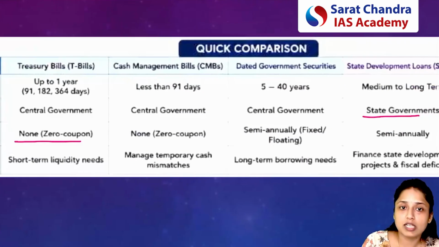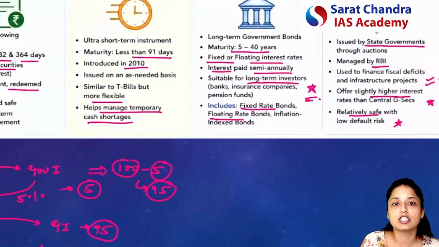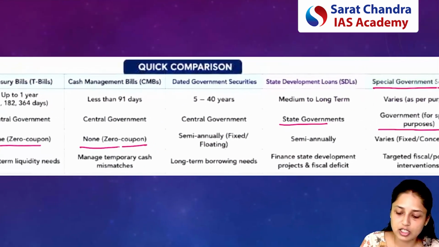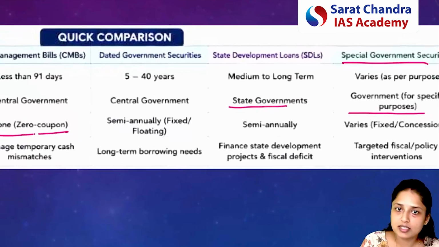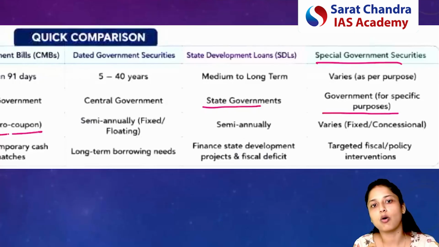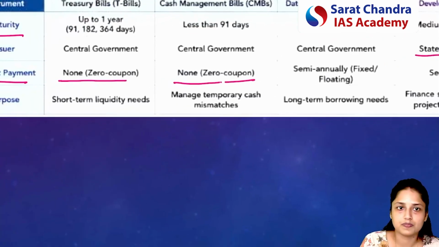Yes, if we talk about the cash management bills, please remember that no kind of interest is involved. In T-bills as well as in cash management bills, no kind of interest is involved. If we talk about the government securities, state development loans, as well as special government securities, in all these three, some kind of interest will be involved. So it can be fixed also, it can be floating also.